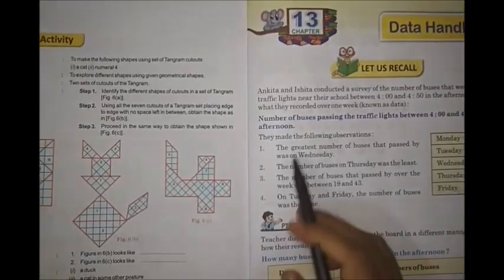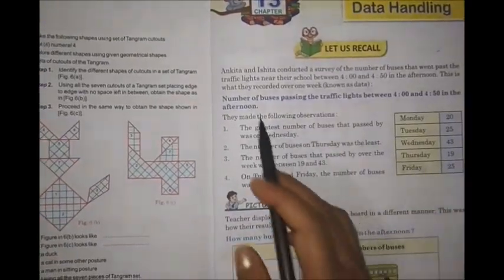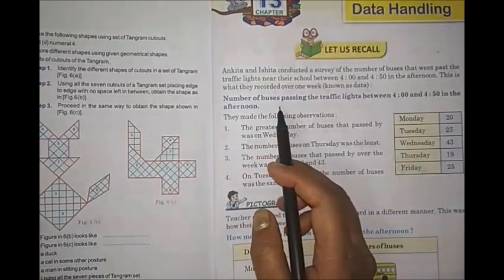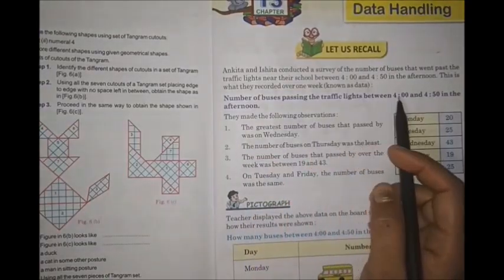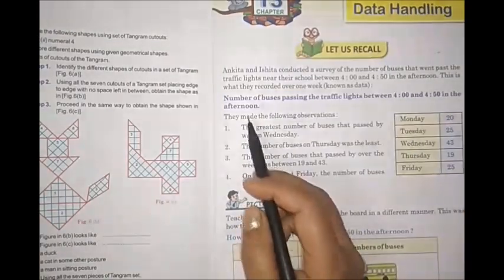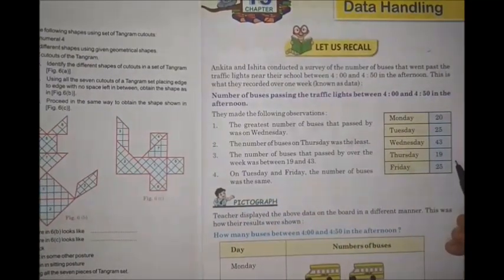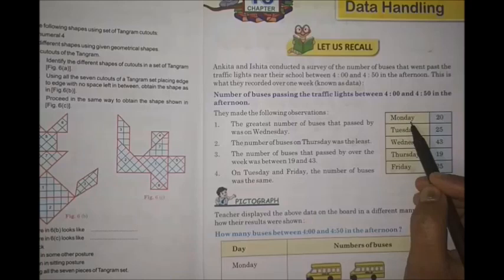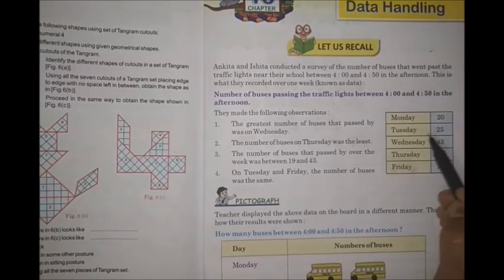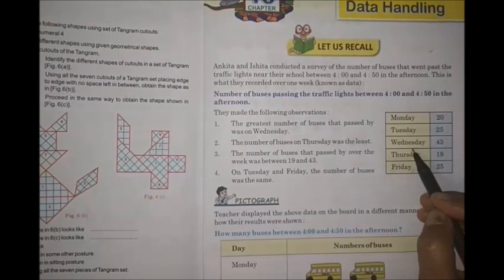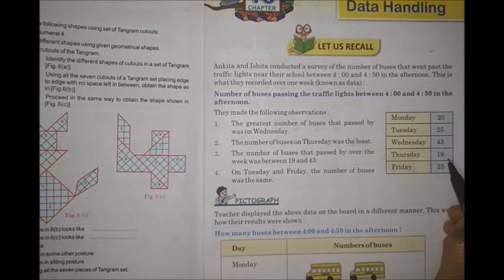See, here is a table given. The number of buses passing the traffic lights between 4 and 4:50 in the afternoon. So now from the table you can well understand, on Monday how many buses pass through? 20, Tuesday 25, Wednesday 43, Thursday 19 and Friday 25.